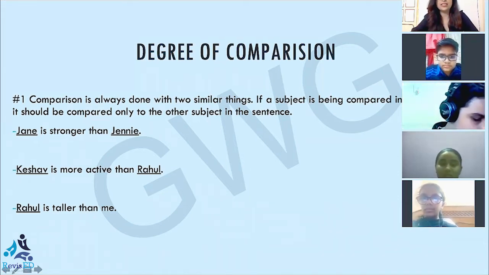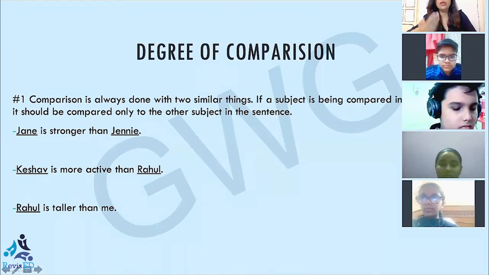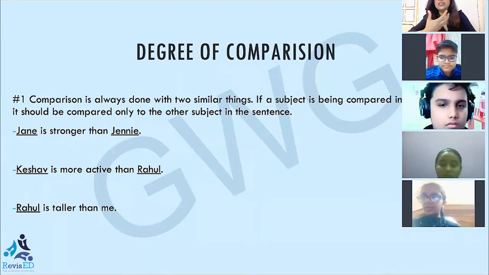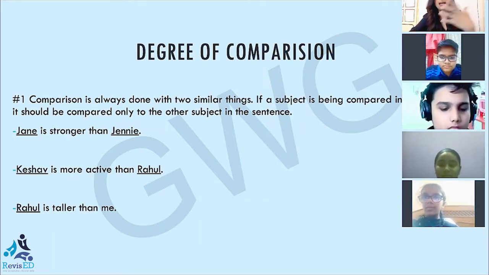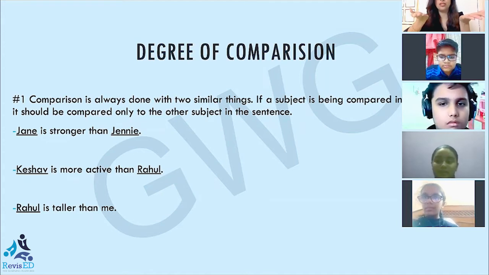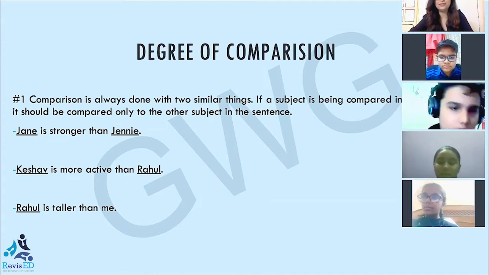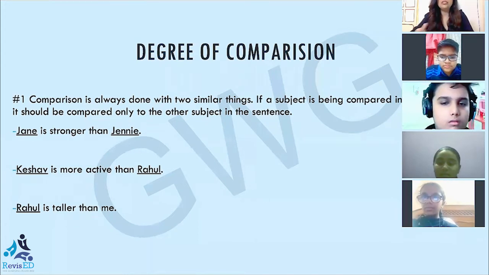The first rule says comparison is always done with two similar things. Now, yes, Varnika, my question to you is, can I compare the intelligence of one person with the height of another person? No, ma'am. I need to compare. If I'm comparing the intelligence, then I need to compare the intelligence of one person with the intelligence of another person, right? Yes, ma'am. So this is very clear that whenever we make a comparison, we compare two similar things.